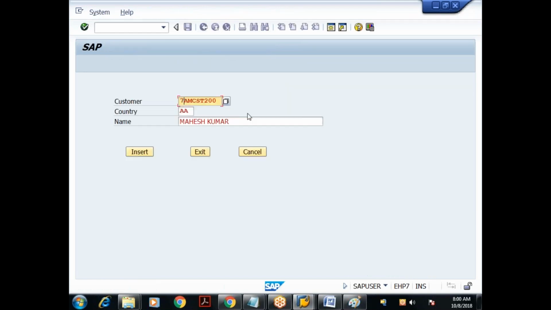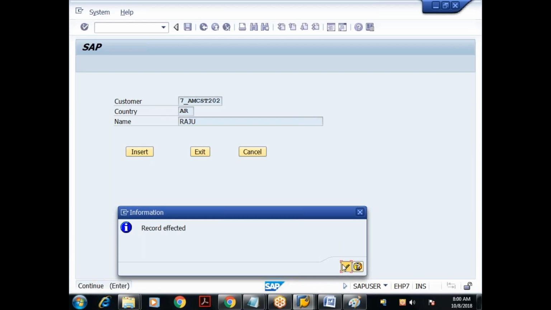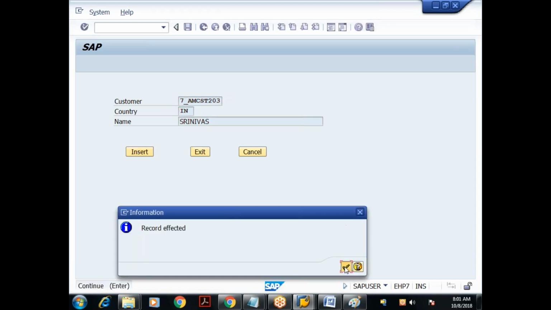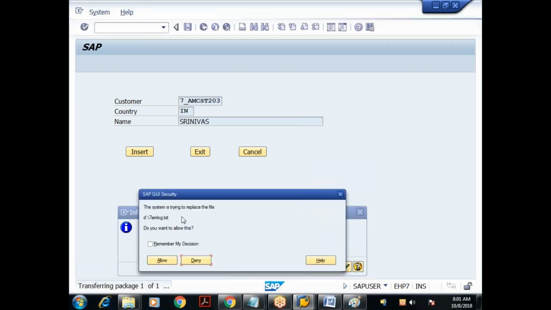This is my first record, so I'll give the name as something 7 underscore am. Insert does not exist, I'll just cancel this. Here also I'll say 7 underscore insert record affected. This third record I got, I'll say insert record affected, done. This is my fourth record. I want to change this, so I'll change it to something India, done. Insert record affected.